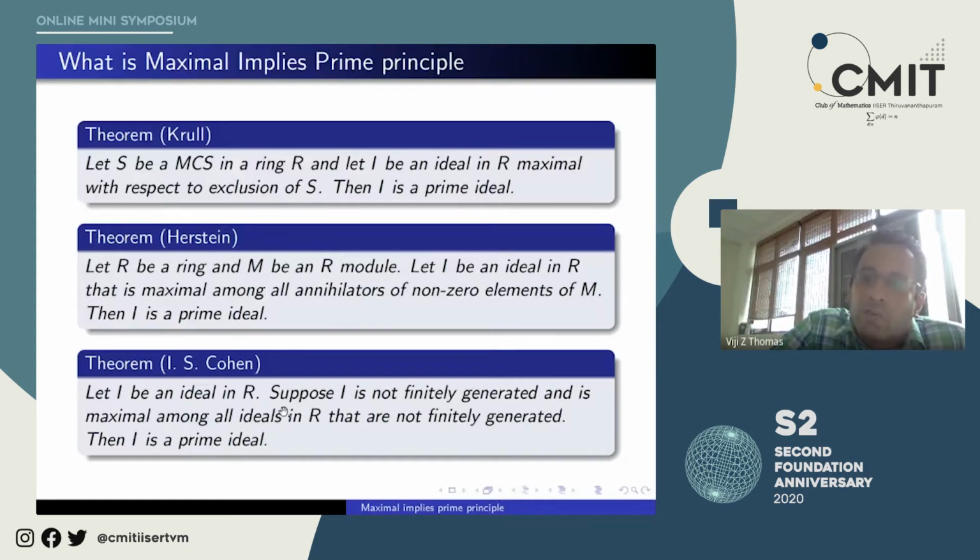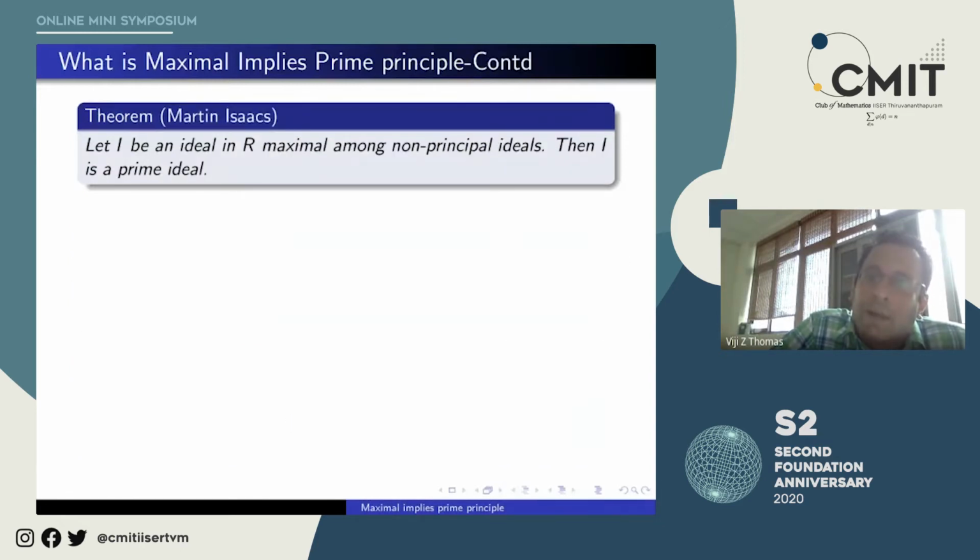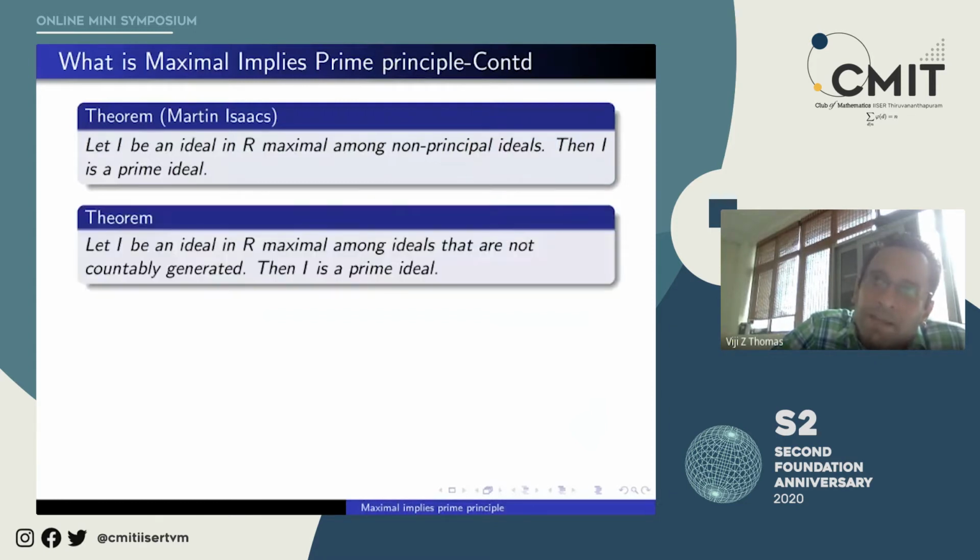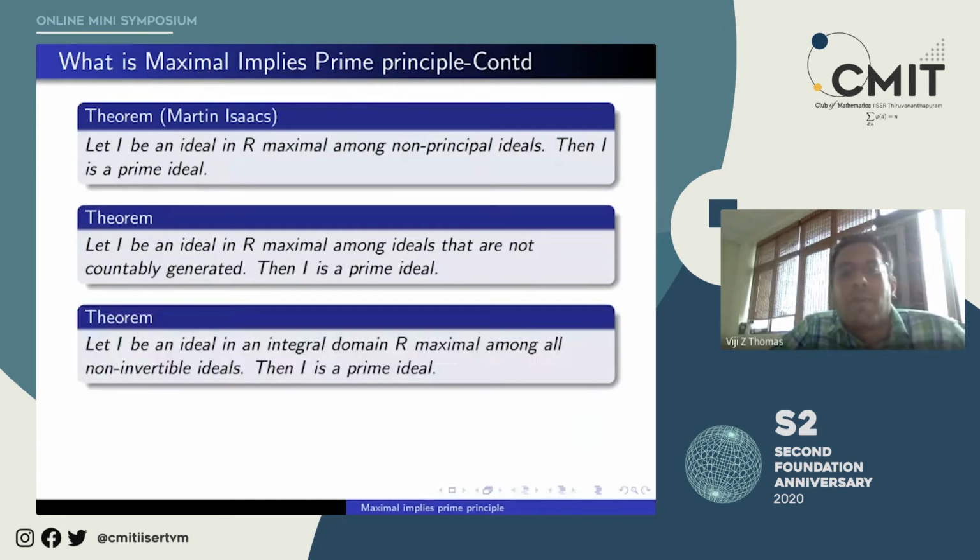To check Noetherianity, it is enough to check that every prime ideal is finitely generated. That will come out as a corollary. The corollary to Isaacs' will say that if every prime ideal is principal, then the ring is a principal ideal ring. Okay, so many of these have such corollaries, and they are very nice corollaries.